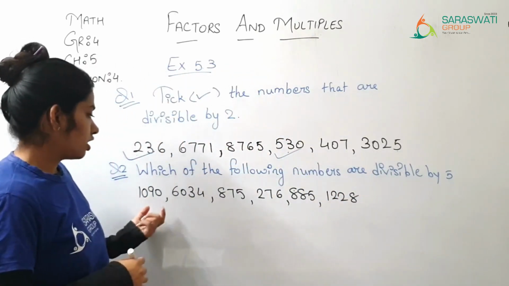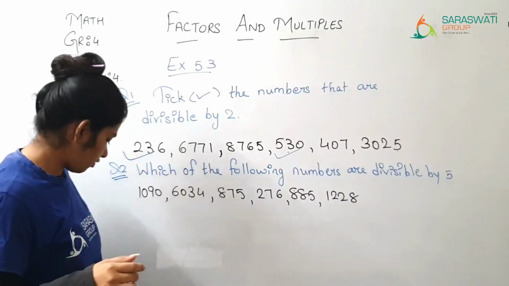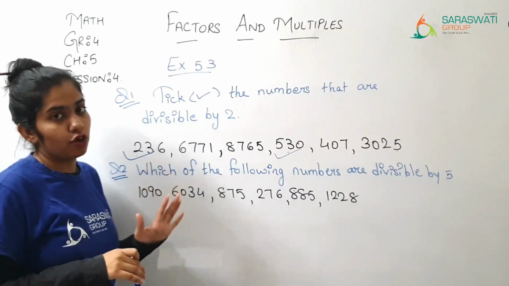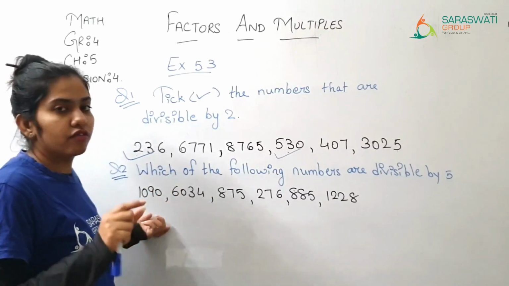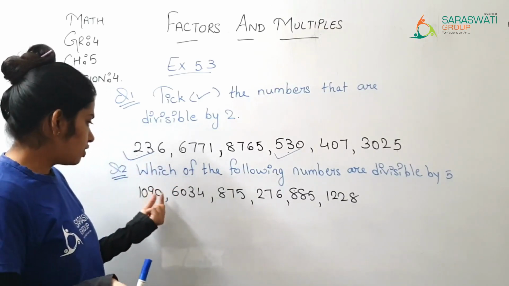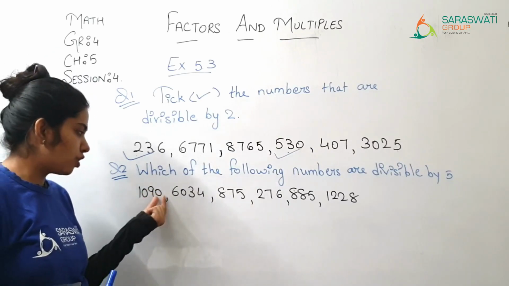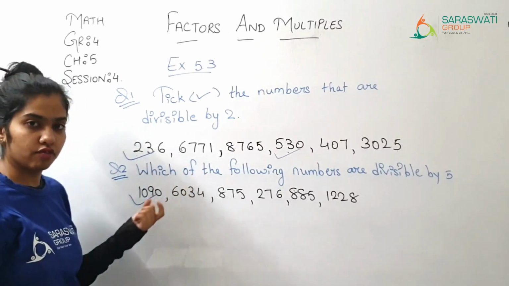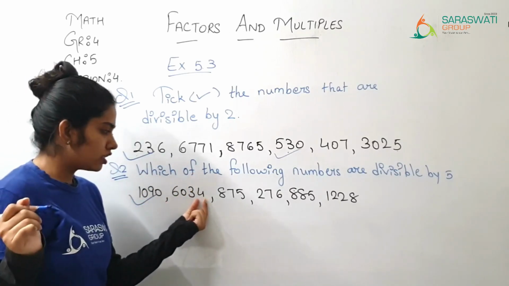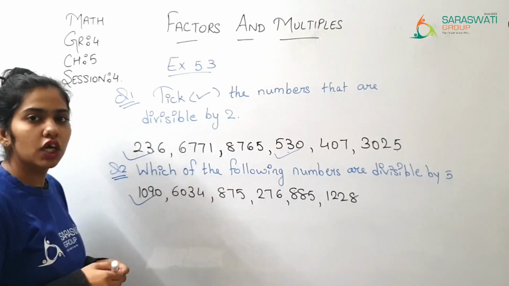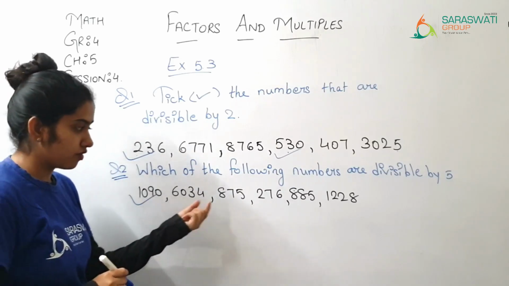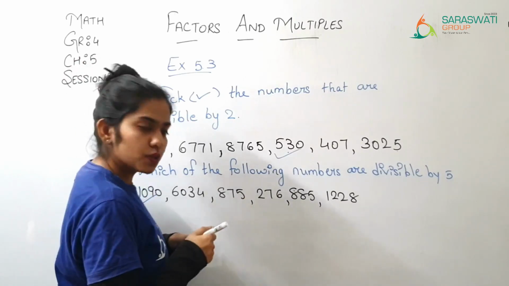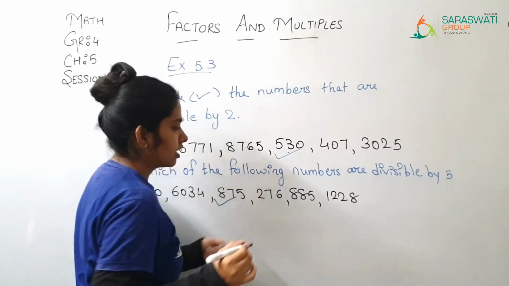Now, for divisible by 5, which digits do we have to keep in mind? 0 and 5. If there is 0 or else 5 at the ones place, then that number is divisible by 5. So here in this number, at the ones place we have 0. So yes, this number, 1090, is divisible by 5. Here at the ones place it is 4. So no, it is not divisible by 5. 875. Here at the ones place we have 5. So yes, it is divisible by 5.